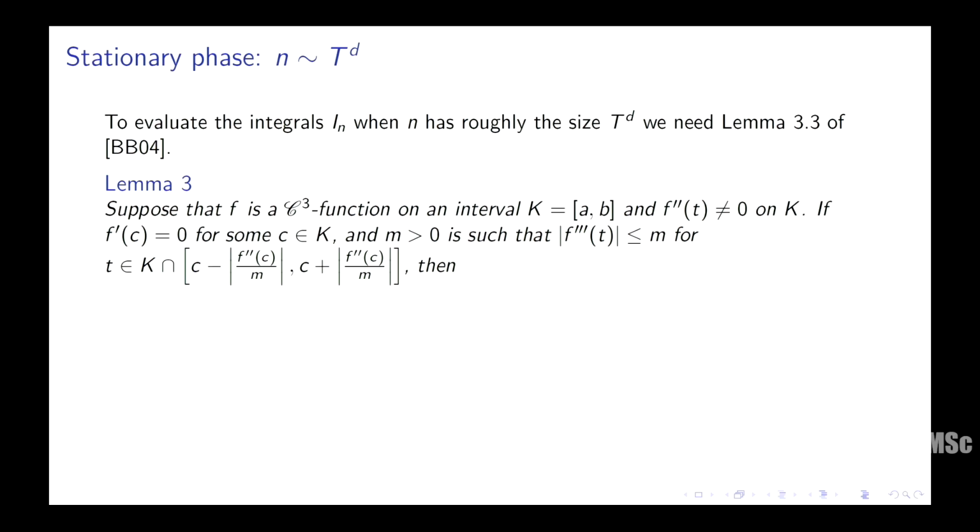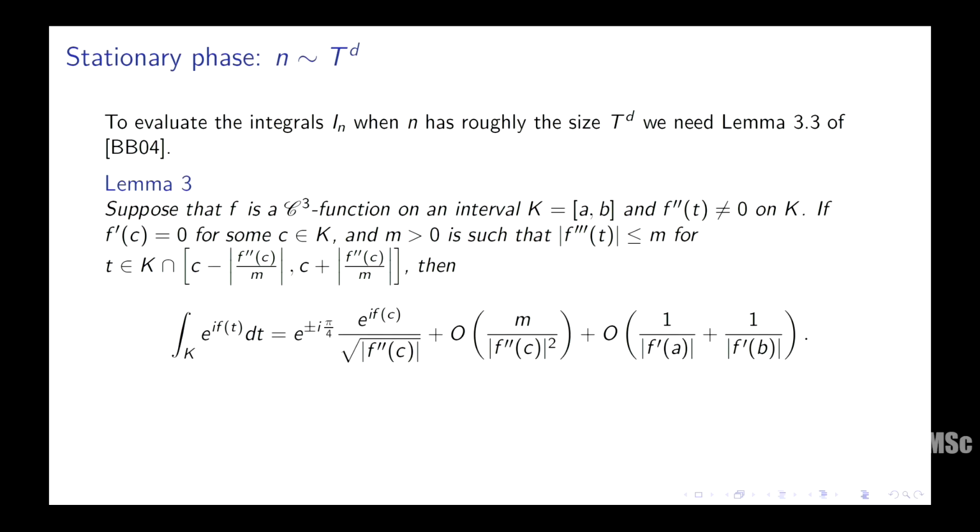And suppose f double prime t is not equal to 0 on K, which is your interval, f prime c is 0, which is what you're really looking at in stationary phase, right? And suppose f triple prime t is bounded by M, okay, then you get some bound. So let me point out the key thing here.